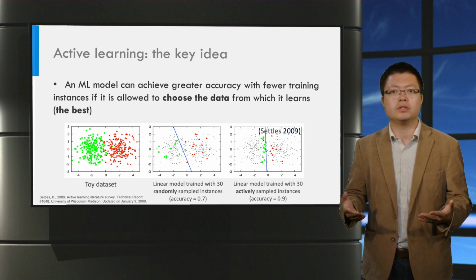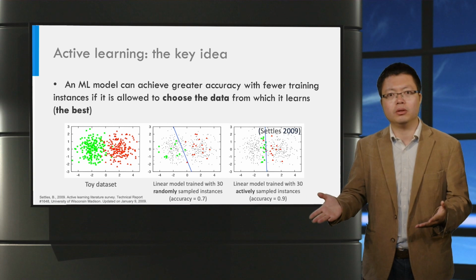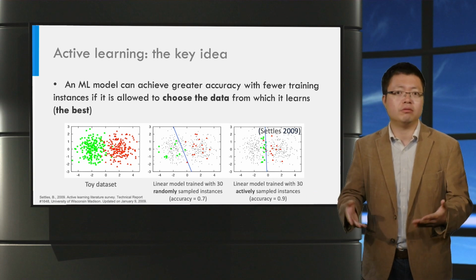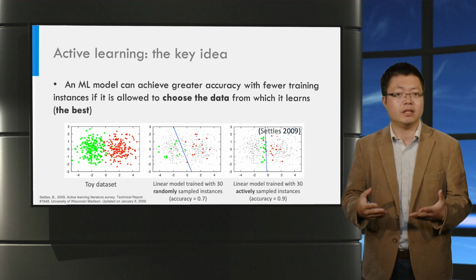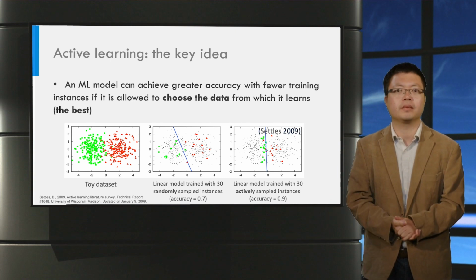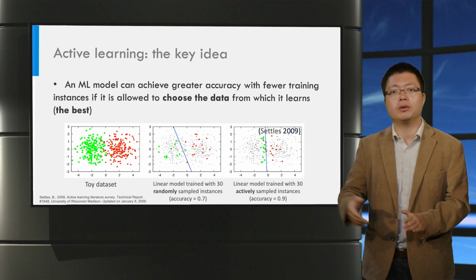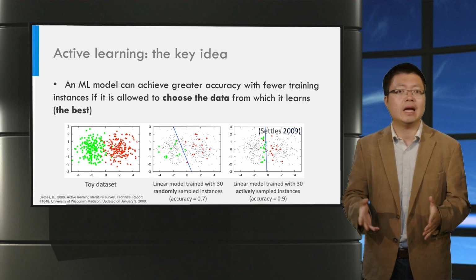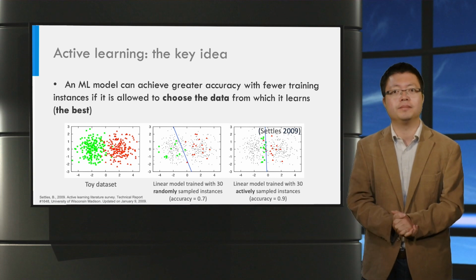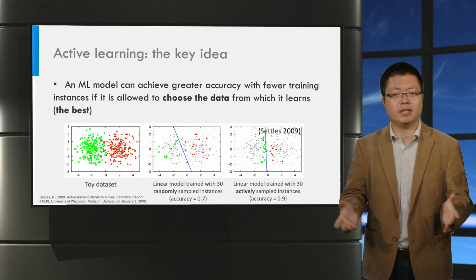The one in the middle shows the decision boundary of a linear model that is trained on 30 randomly selected instances. The accuracy in this case is 70%, as you can see. And on the right hand, you can see the decision boundary of a linear model that is trained on 30 actively selected instances. The accuracy is 90%.